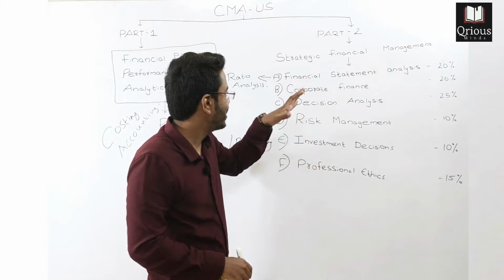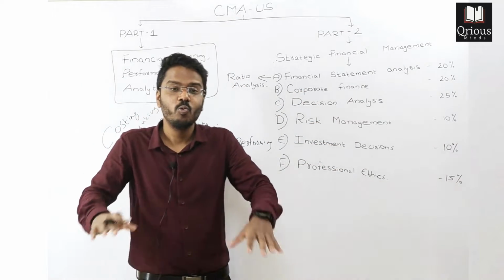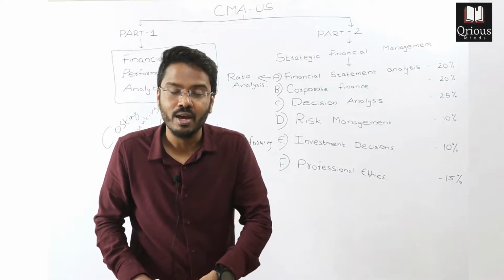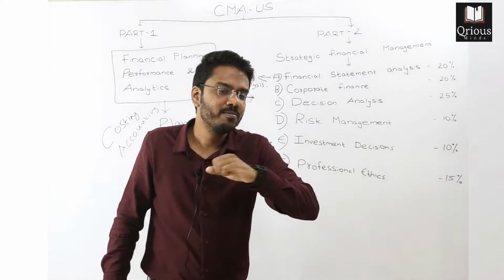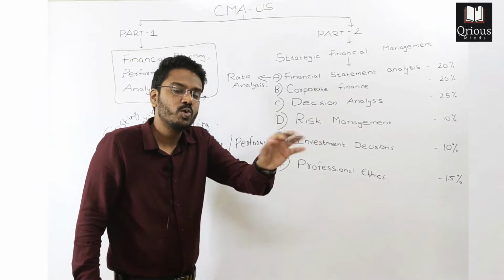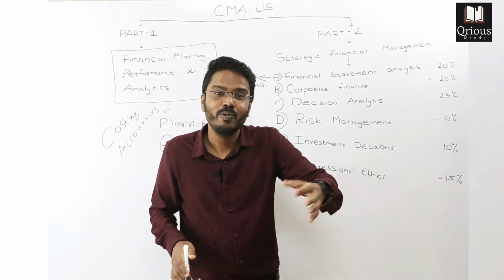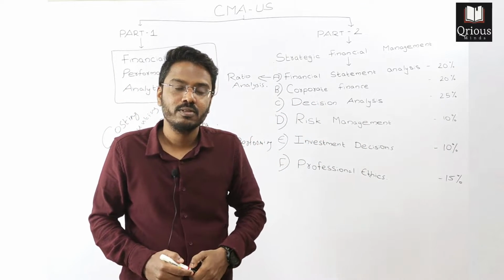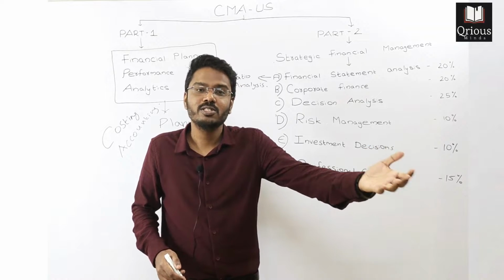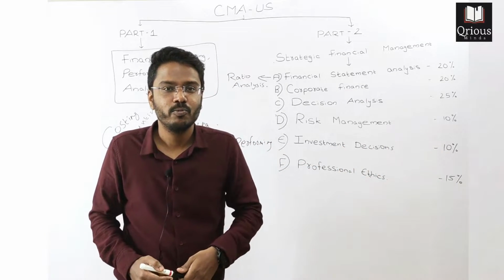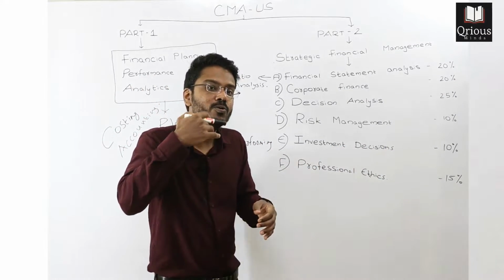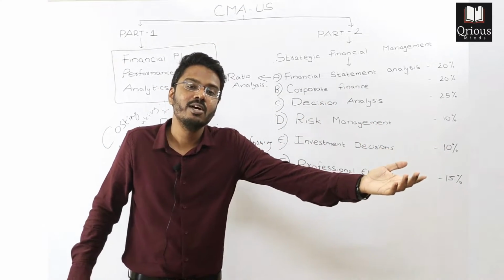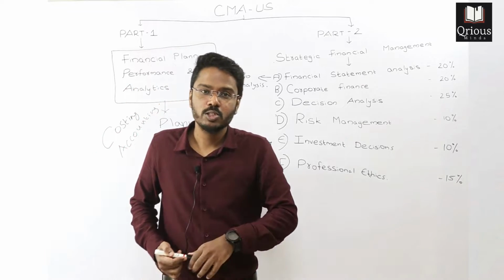Now let's move on to section B, corporate finance. Now what do we do in corporate finance? Imagine that you are working in a company and your company is in need of some finance. Now what are the sources available for the company to mobilize some funds? They may resort to a bank loan. They can go to a bank, ask for some loan, and then they can get some funds, or they may issue some shares, issue some bonds, or any other security and mobilize funds from the public. The company can also do that.